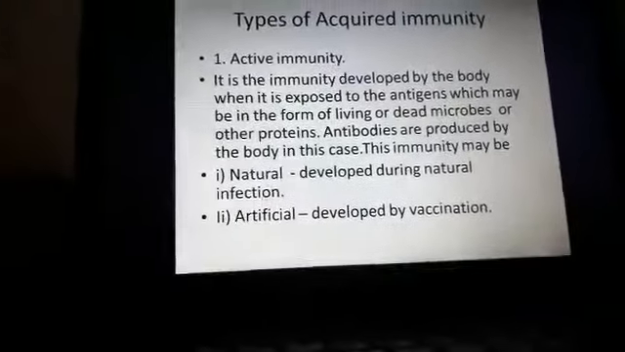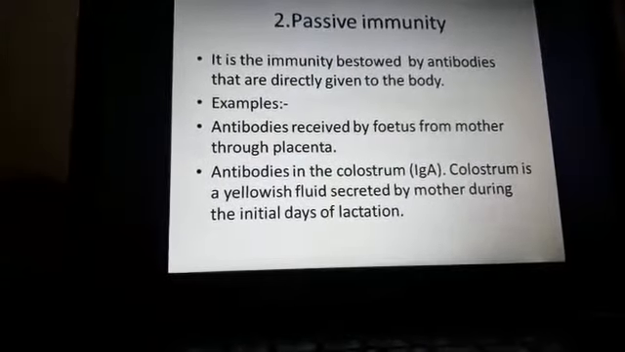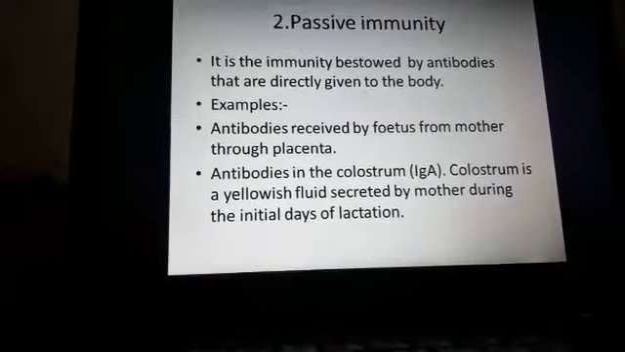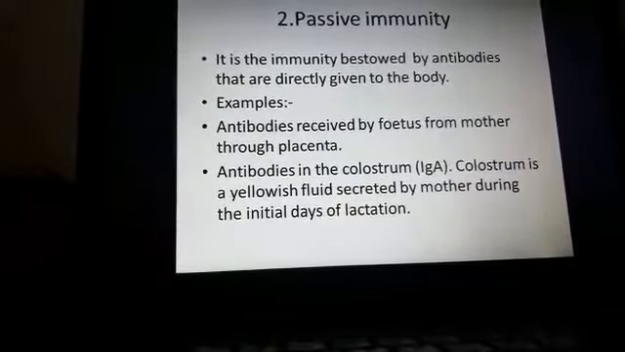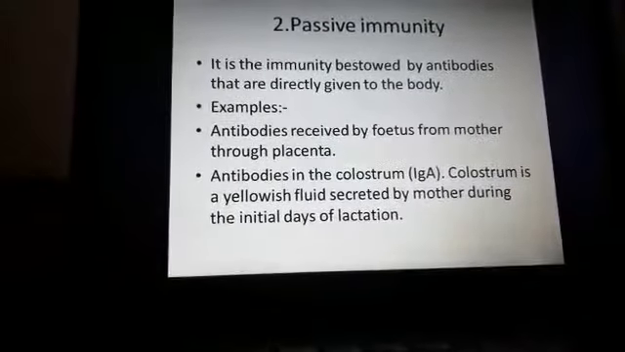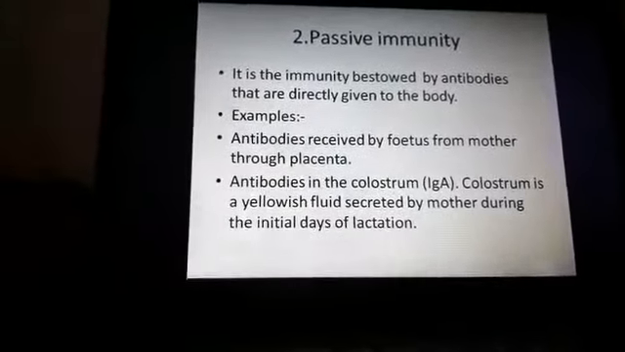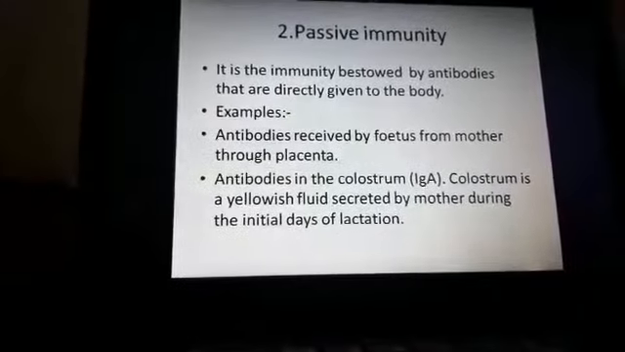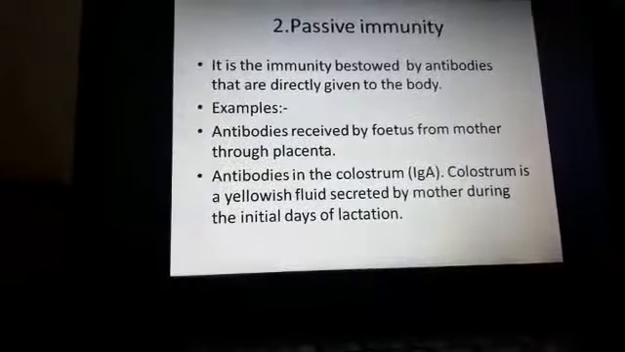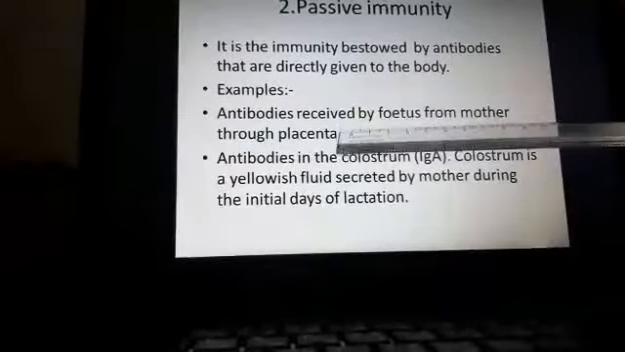And the second type is passive immunity. What is the meaning of passive immunity? It is the immunity bestowed by antibodies that are directly given to the body. Some kind of immunity is directly given or directly transferred into our body; that is called passive immunity. Two best examples are here. One is antibodies received by the fetus from the mother through the placenta.